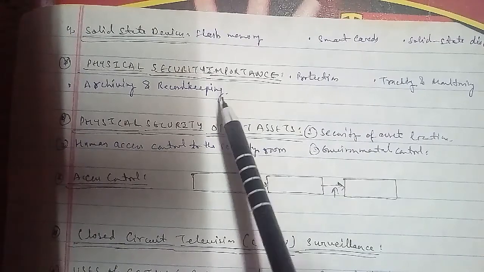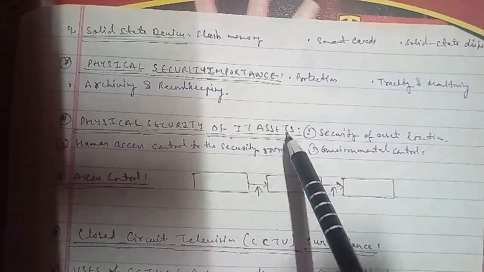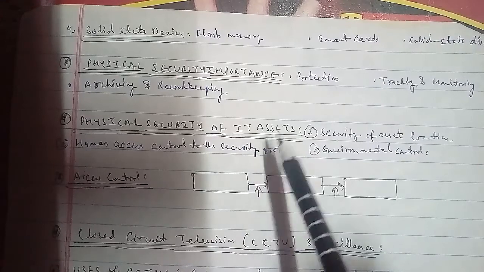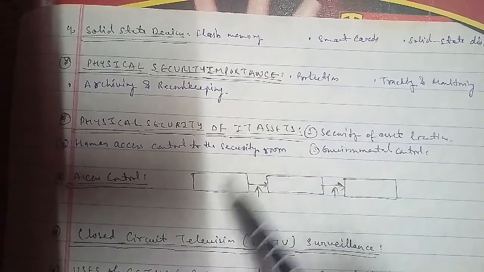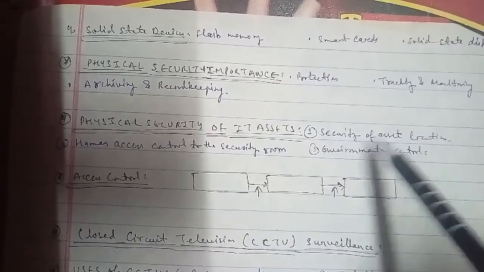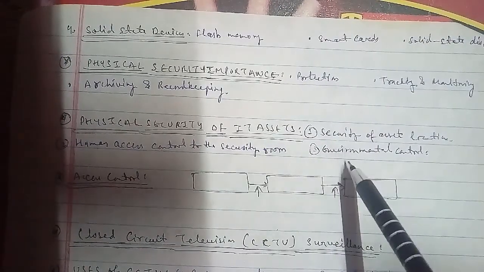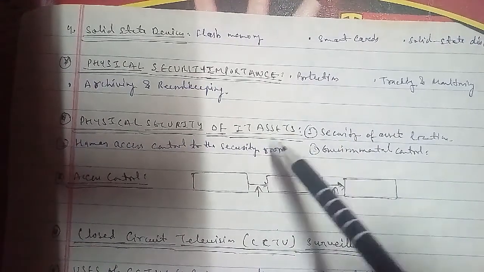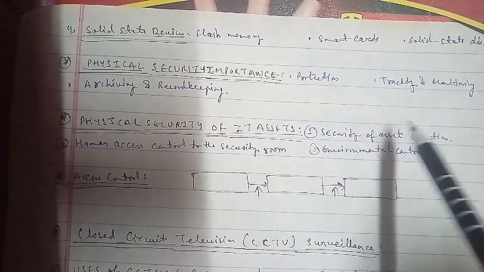The physical security of IT assets can be broadly categorized based on the following criteria. The first is security of the asset's location. The second is human access control to the security room, and the third is environmental control. In detail, for the security of the asset location, the location of the information asset room needs to be physically secured, and it is always good practice not to disclose the location of the server room to the public.